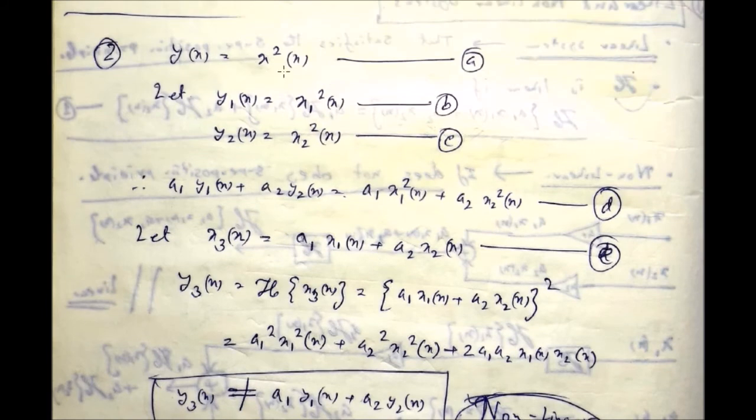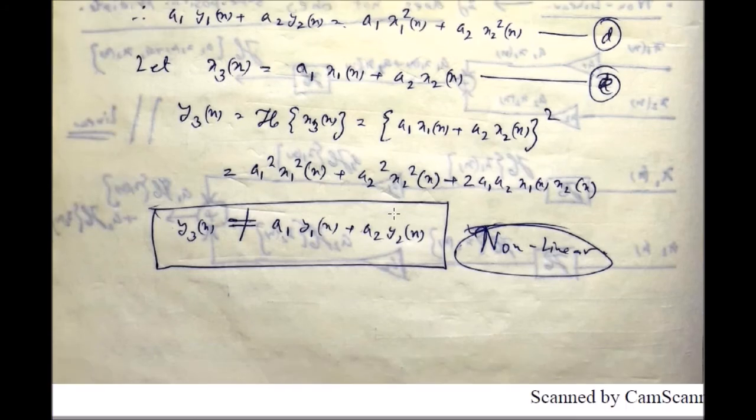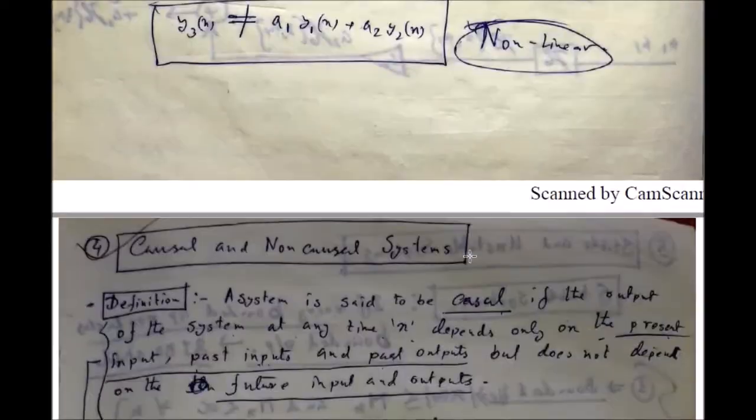That means in place of x(n), you have to provide this whole thing as the input. And what will the system operation do? It will just square the input signal. So the overall input signal is now x3(n), and the output y3(n) will be equal to x3(n) whole squared. If you elaborate it, you can observe this one is not the same as this one, so you can say it is a non-linear system.